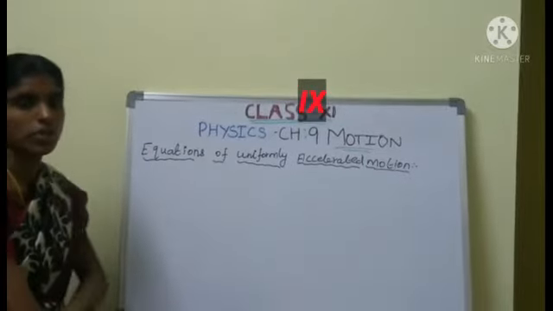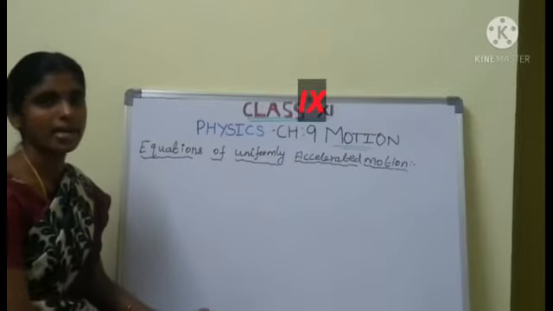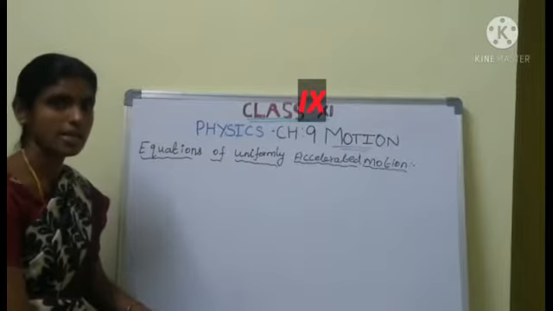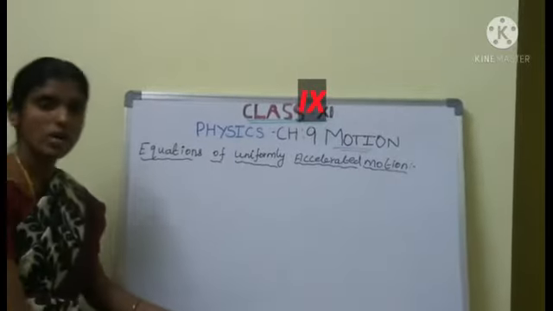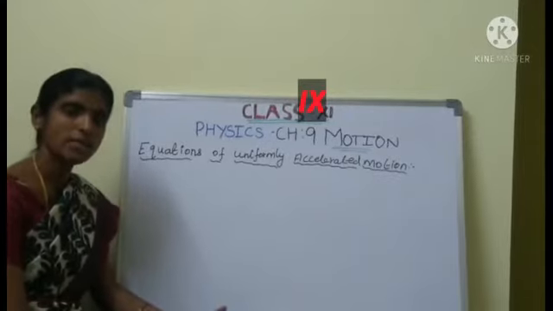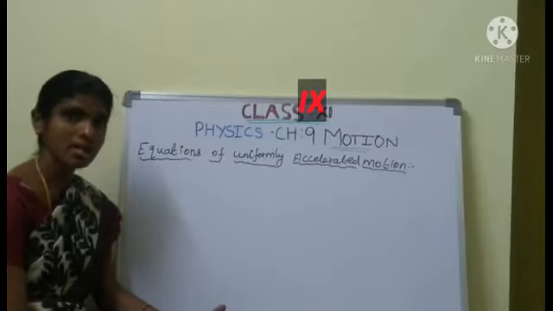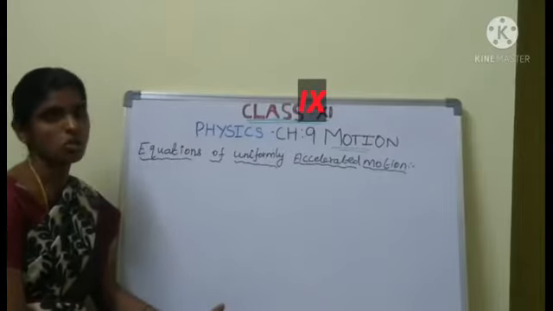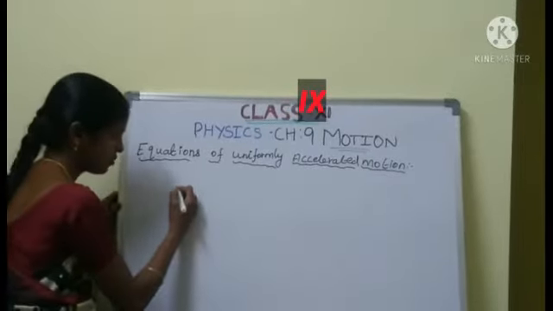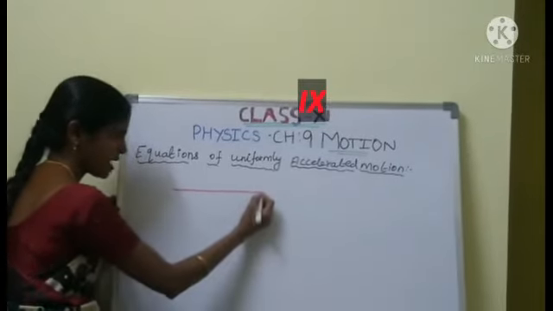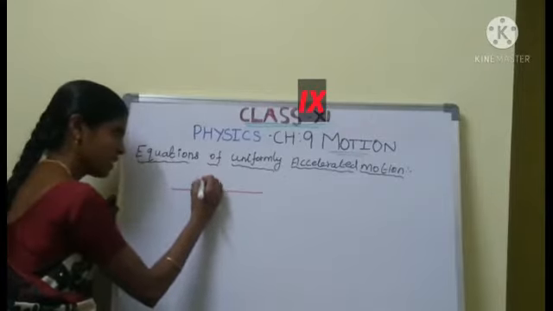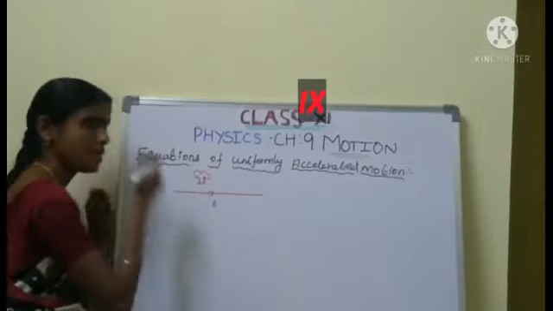Okay, students. Today we are going to discuss grade 9 physics, chapter number 9, the motion topic. Already we have discussed in the motion lesson what is meant by motion. An object moves with respect to time and with respect to a reference point. That is called motion. Or an object moving from one place to another place with respect to time and any reference point. That is called motion.